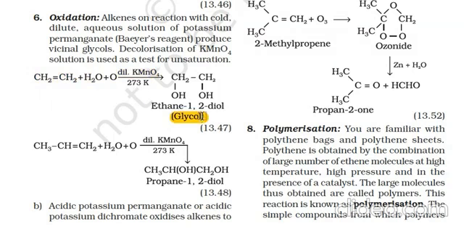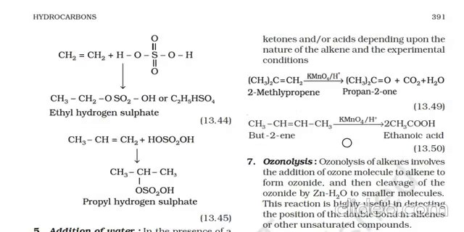Then we can take one more example. Propene reacted with H2O, and oxidation is done here in the presence of dilute KMnO4 at 273 Kelvin. Here CH3CHOHCH2OH, propane-1,2-diol, is formed. Acidic potassium permanganate or acidic potassium dichromate oxidizes alkenes to ketones or acids depending upon the nature of the alkene and the experimental conditions.